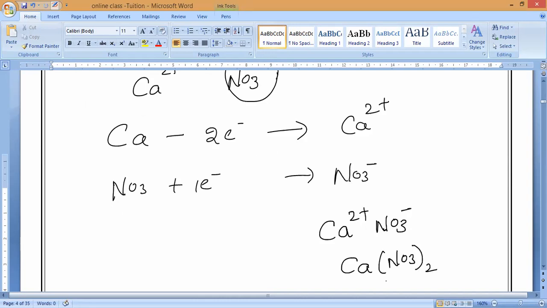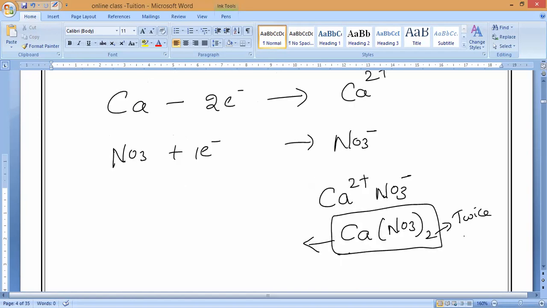Ca(NO3)2. What is that? Ca(NO3)2. All of you pronounce it. Ca(NO3)2, we should read it this way. Is it okay now? Please respond.